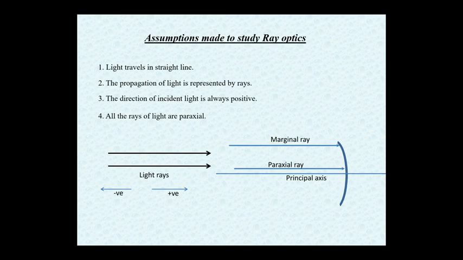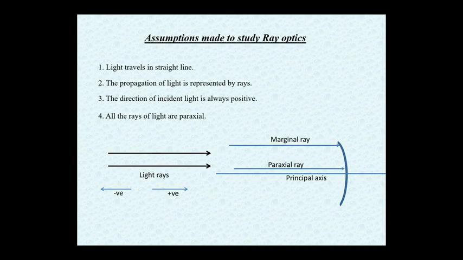Now we have to consider only paraxial rays. We use these rays to derive formulas, to establish geometrical or mathematical relationships between different quantities.